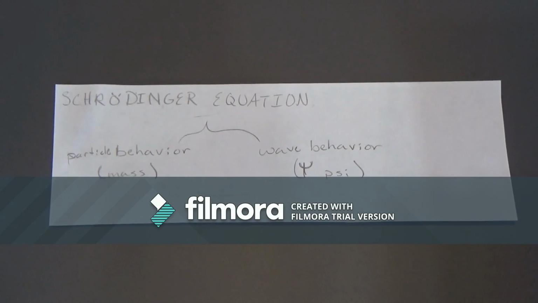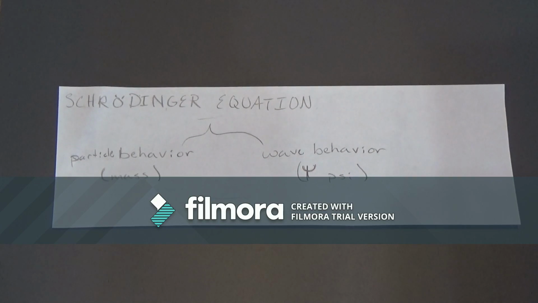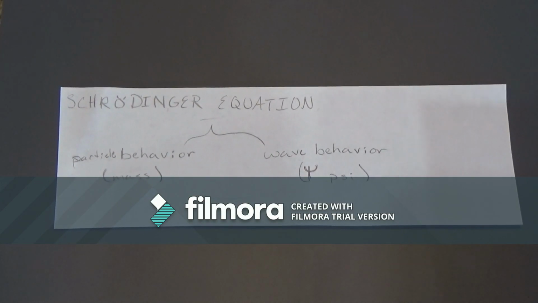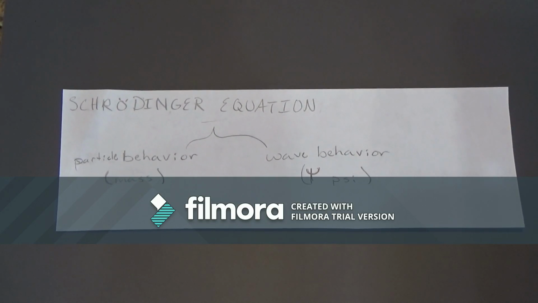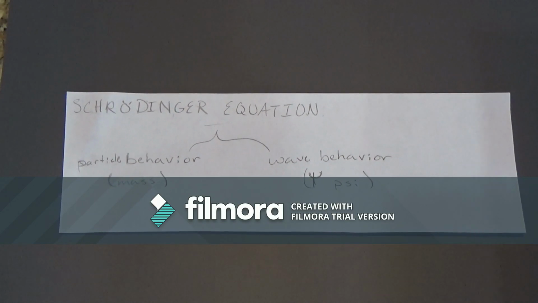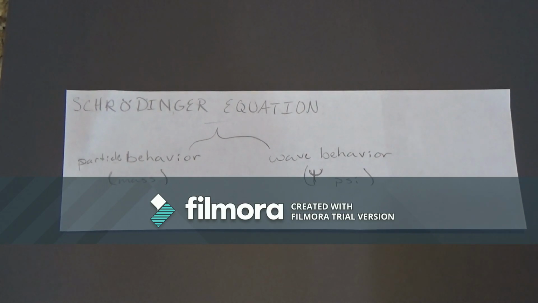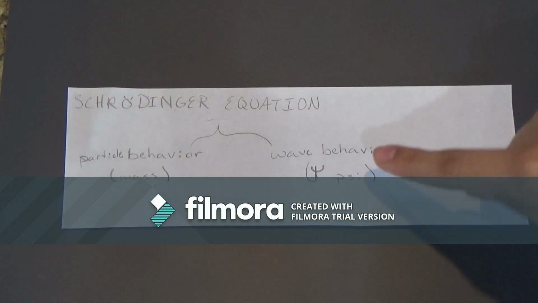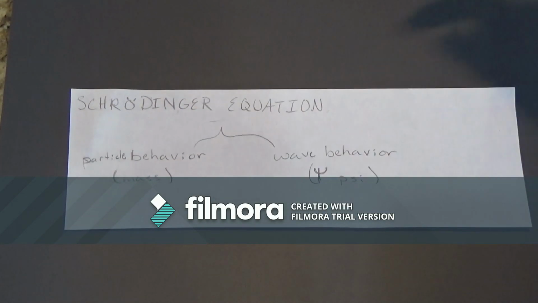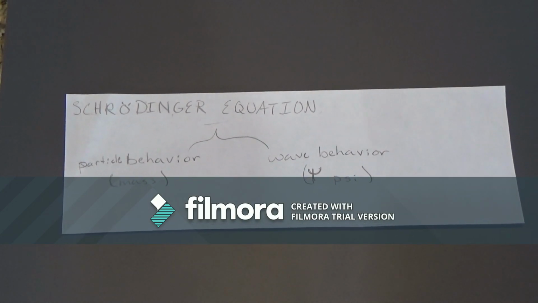In terms of wave function, which is represented by psi, which depends on the location in space of the system, such as an electron of an atom. Schrödinger's equation began a new era in physics and chemistry, for it allowed a new field called quantum mechanics, also called wave mechanics. So it uses both wave behavior, which is represented by psi, and particle behavior, which is measured as mass, and that creates the Schrödinger equation.